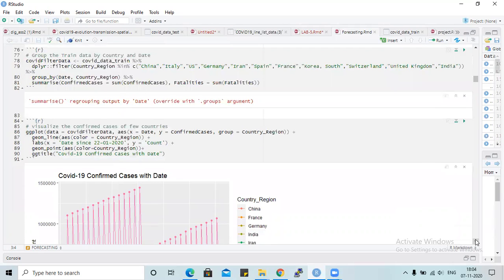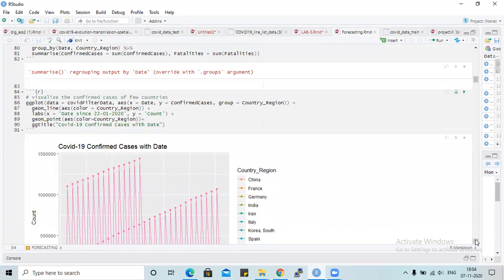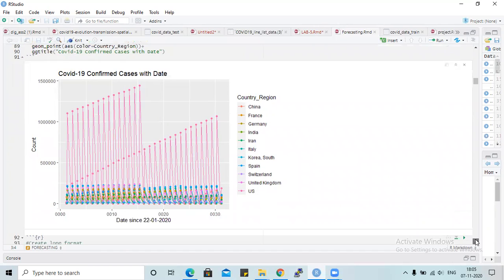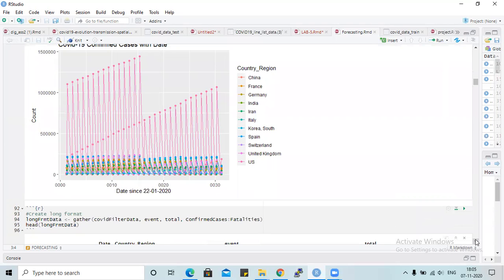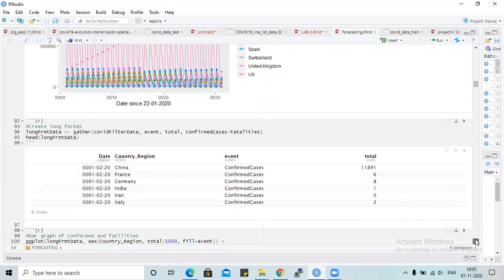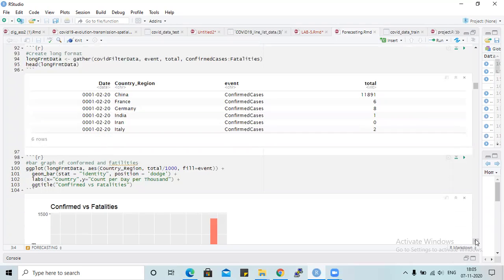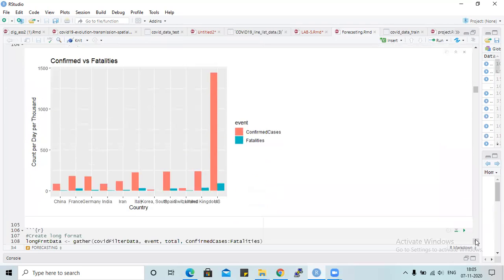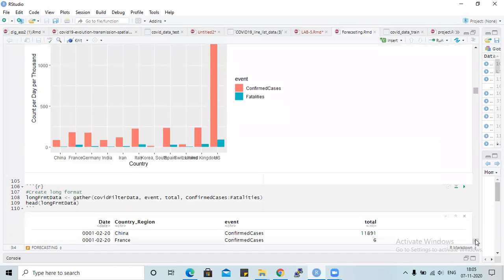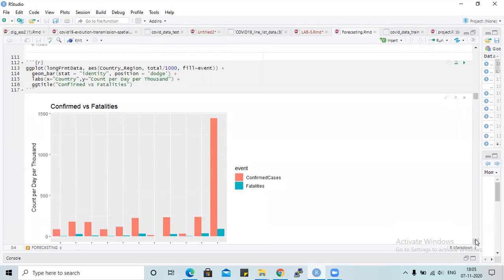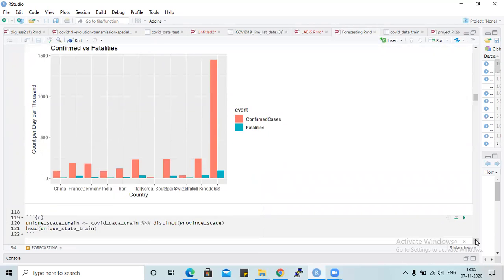The next thing is we have grouped the training and test datasets. Then we check the confirmed dates with regard to the countries. By this we come to know that the United Kingdom and the US have major cases. Then we create the long format for this. This is the bar graph which denotes the confirmed cases, as we did in an earlier graph. And again, we create the long format for this.